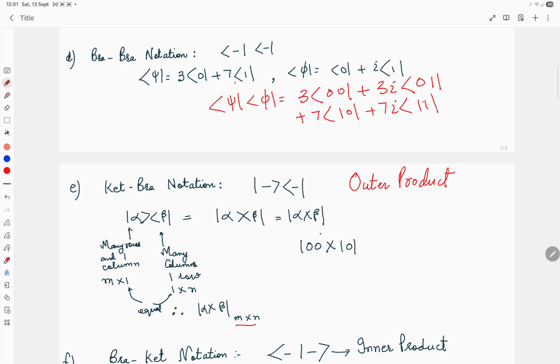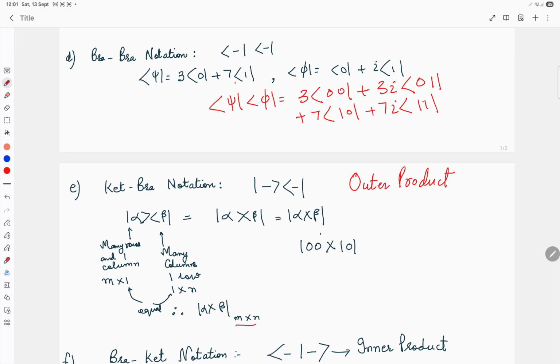In quantum mechanics, matrices are also called operators. That is actually the second postulate of quantum mechanics. I will explain that in due course, as we go along with this lecture.